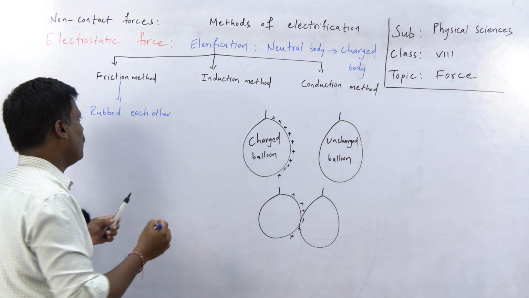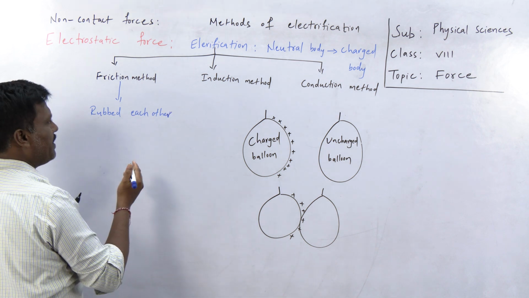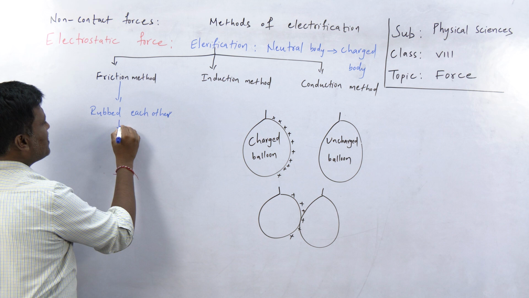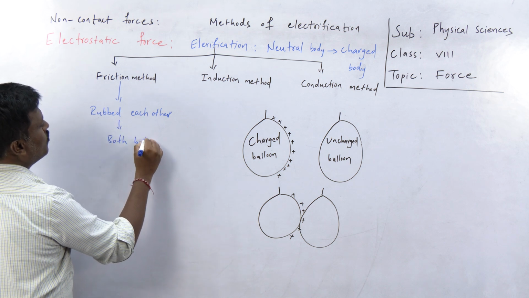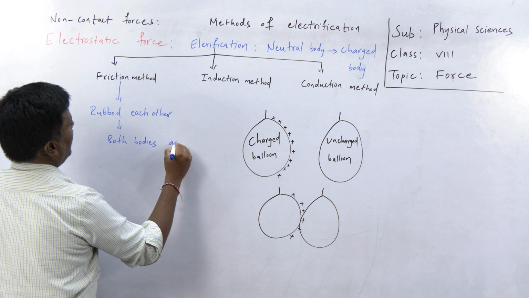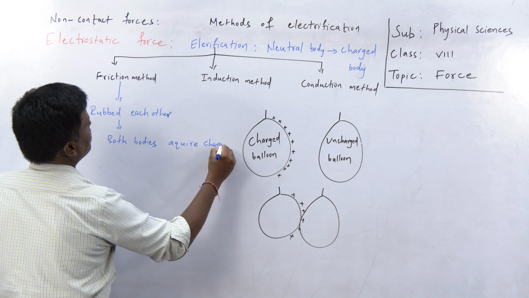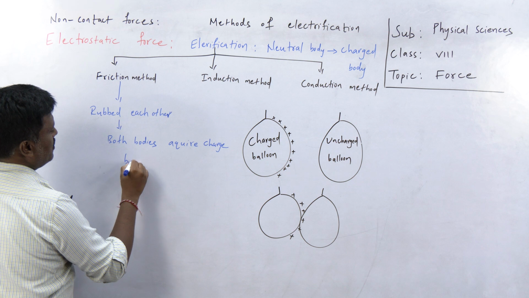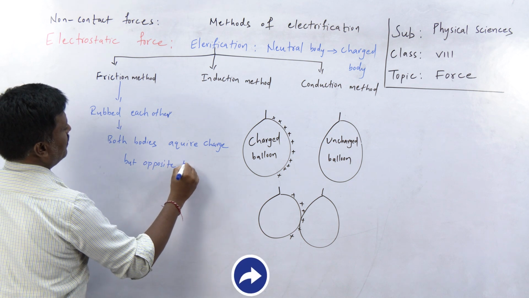So on rubbing each other, what happened? Both bodies acquire charge, but of opposite kind.